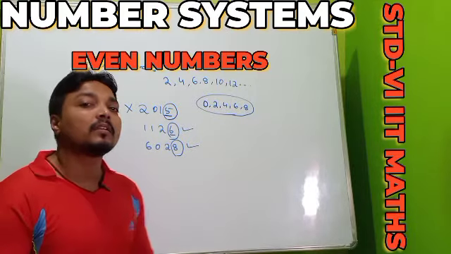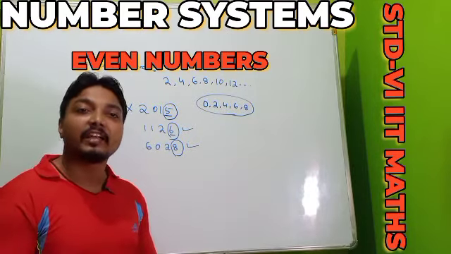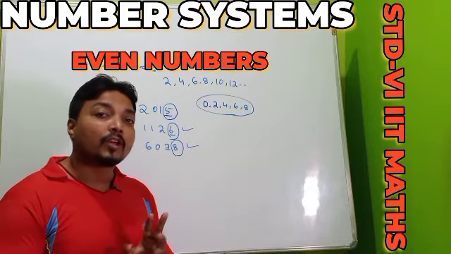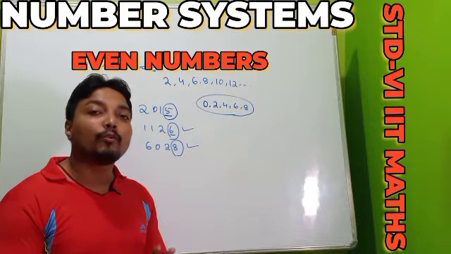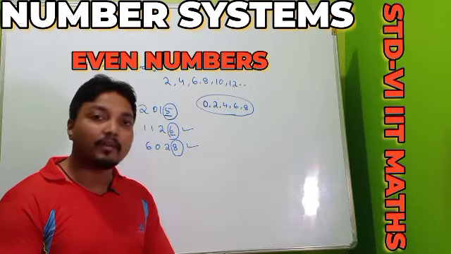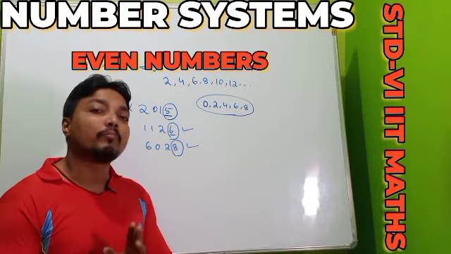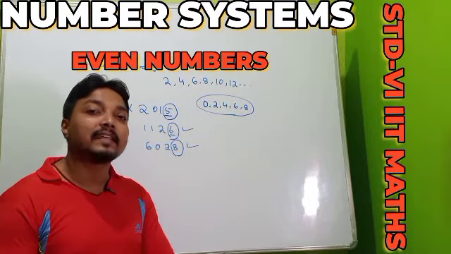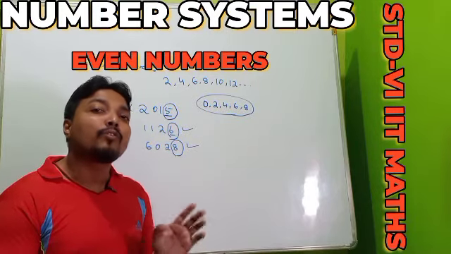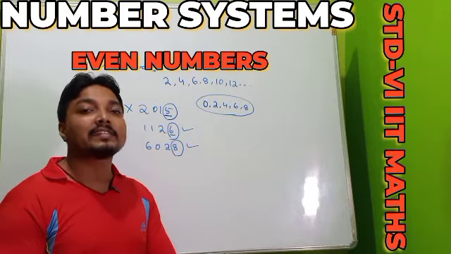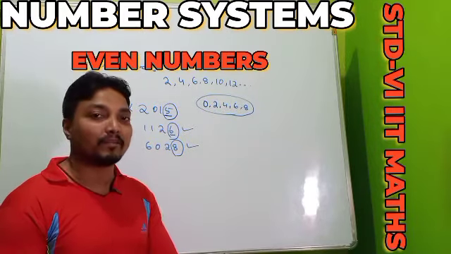So it means in the even numbers definition I told you in two ways. One is about the numbers: the numbers which are divisible by 2 are called our even numbers. It is one formula. And the shortcut formula says the numbers whose unit place is either 0, 2, 4, 6 or 8, then we can say that the number is our even number.